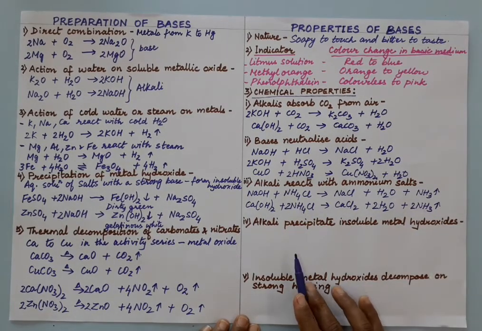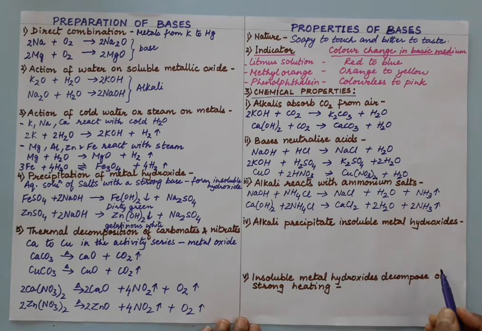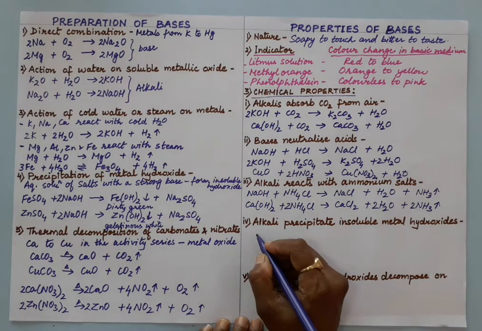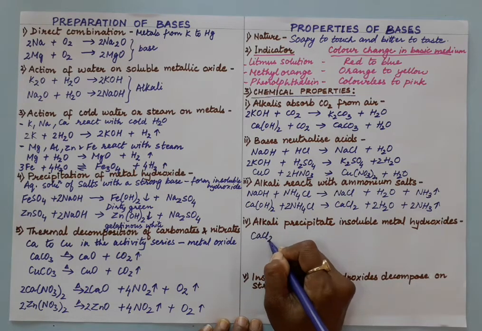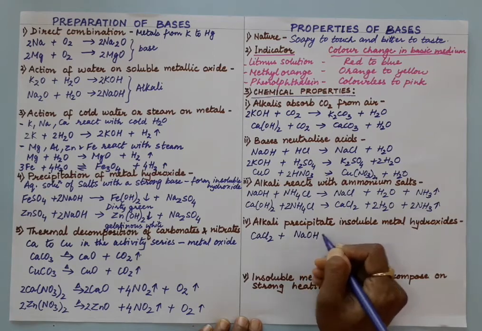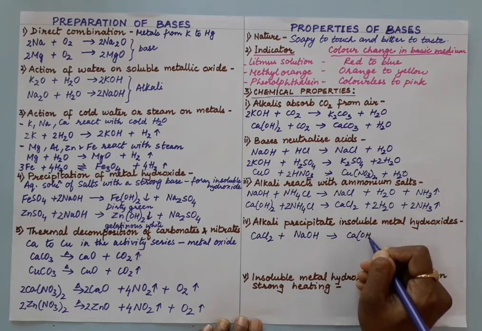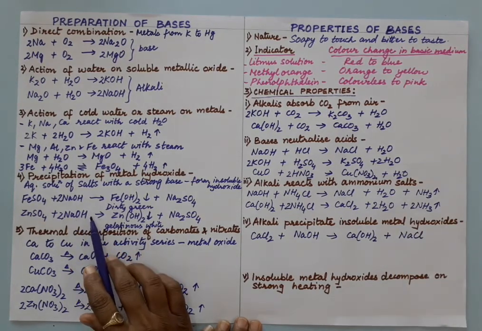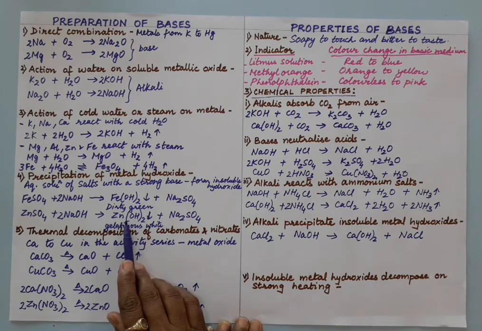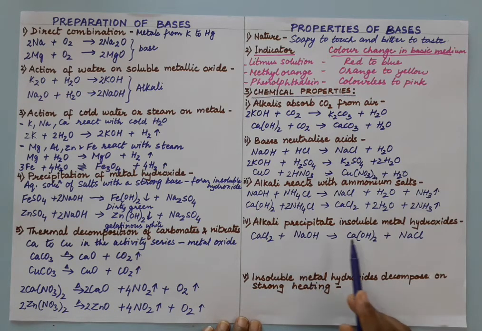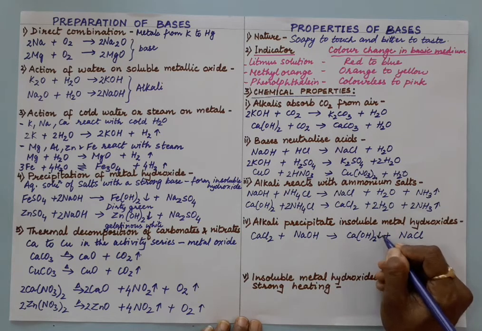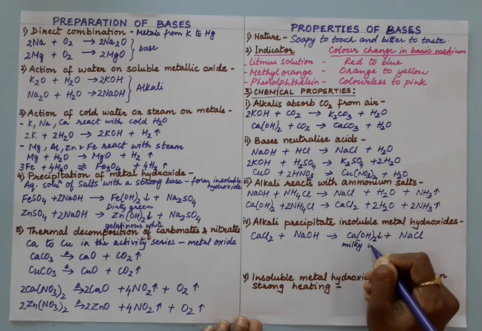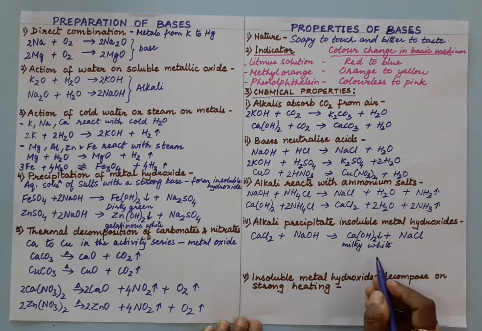okay. Now here alkali precipitates insoluble metal hydroxide. So alkali reacts with certain metallic salt solution to precipitate, and it will give you insoluble hydroxides. Now for example here, if we take calcium chloride and if it reacts with sodium hydroxide, it will give us a milky white precipitate. So here if you will see this type of reaction we have done here also for preparation. See, we are preparing here metal hydroxide, and we will see here as a property this metal hydroxide is an insoluble metal hydroxide, and this is milky white precipitate, milky white PPT, and all these are precipitation reaction,